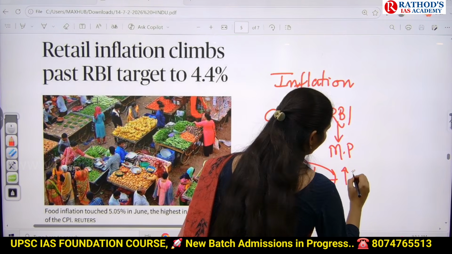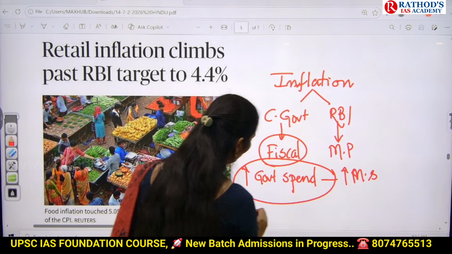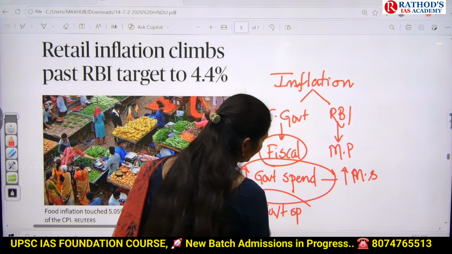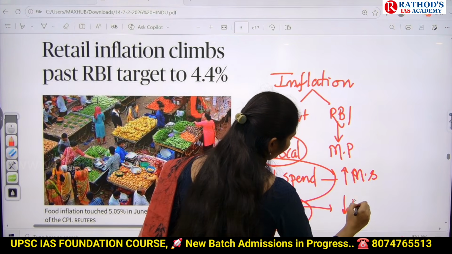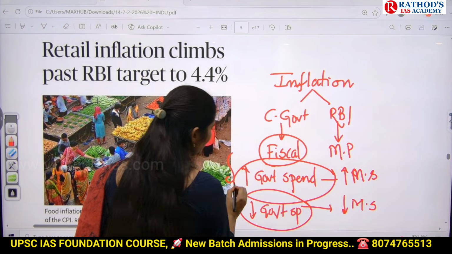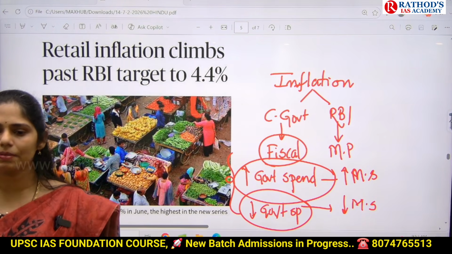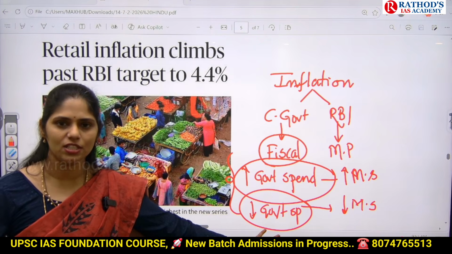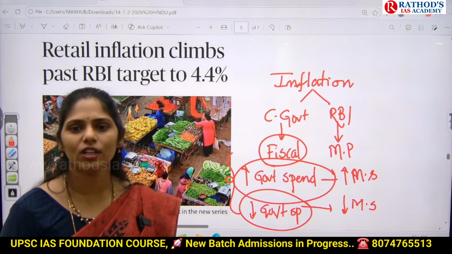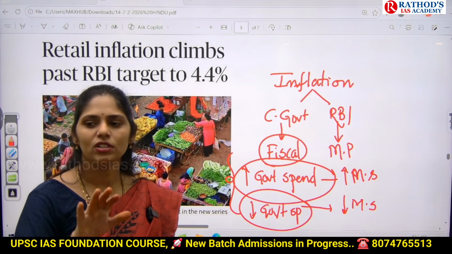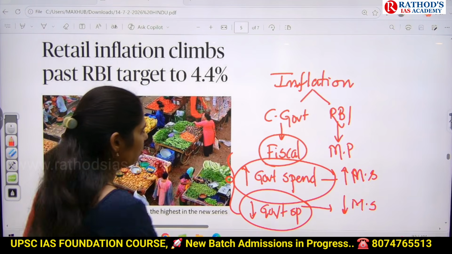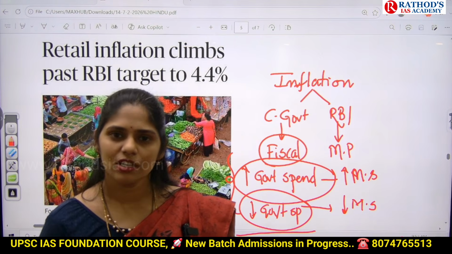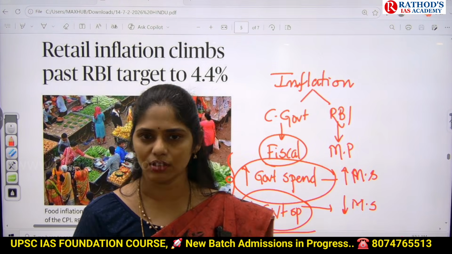There is increased money supply in the market. And one more tool is that the government can decrease spending. If government spending is decreased, money supply in the market will be reduced. So based on the level of money supply in the market, the government will take either increased spending or decreased spending. If money supply is more in the market, the government tries to decrease it by reducing spending. If money supply is less in the market, the government will spend more, right?